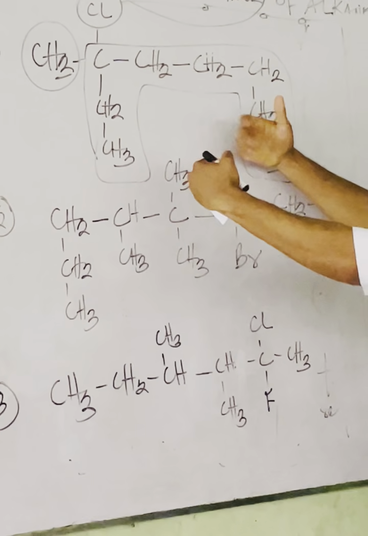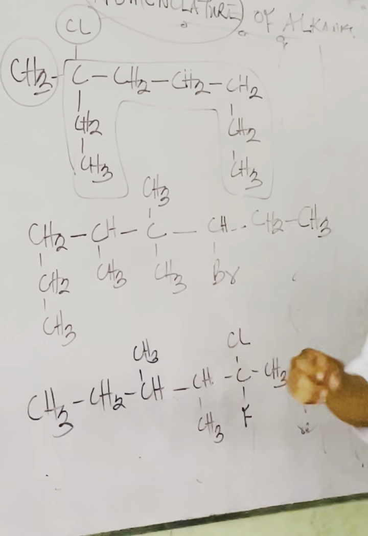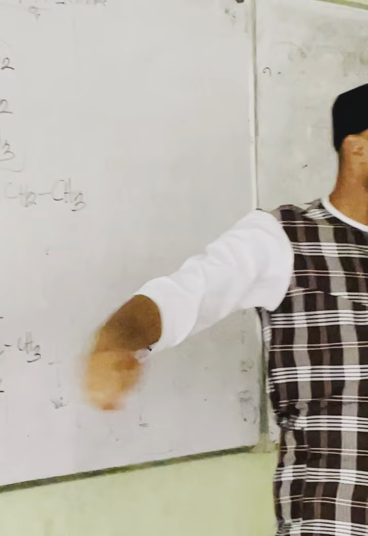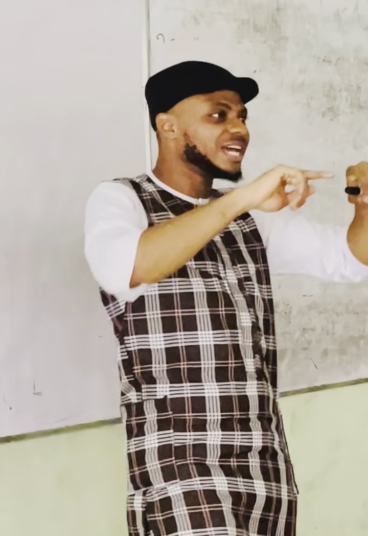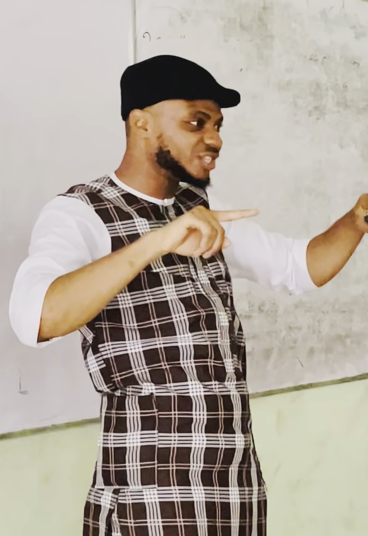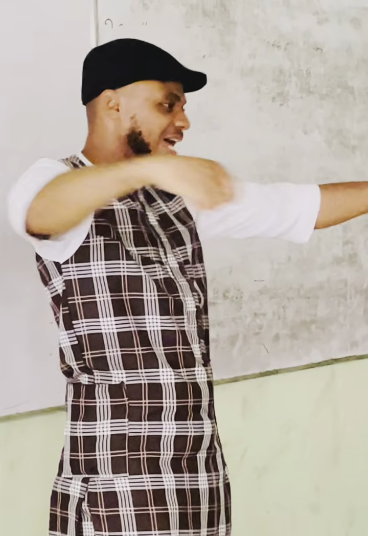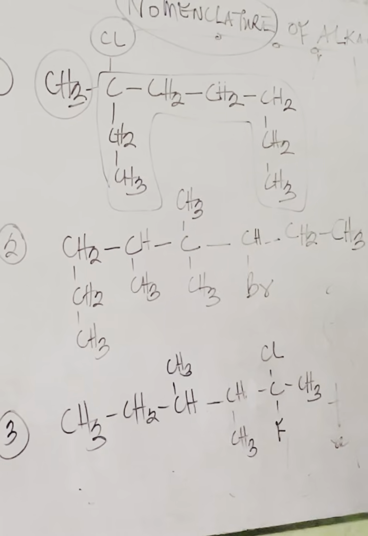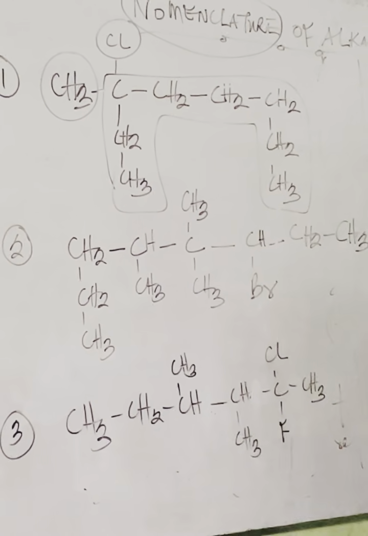This thing is just like you taking it and stretching it. From here, holding here and stretch. That's why it's a chain. Even if it's like this, it's just like you taking a necklace and forming a shape like this. If you take from here and you stretch it, will it not be linear? So this is a chain. So this is a substituent. This is also a substituent.